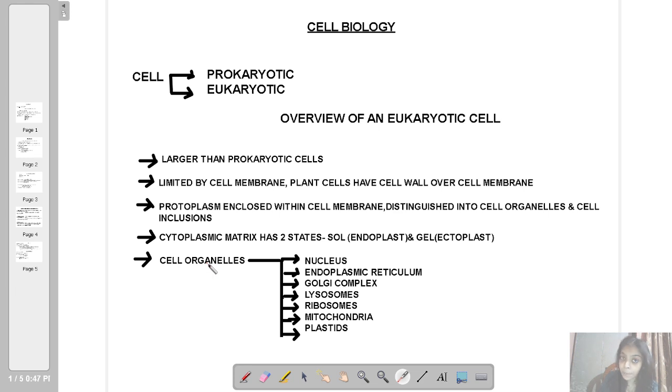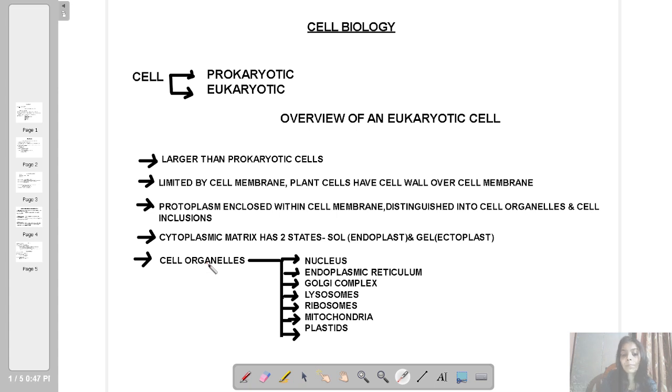These are living. Living means each of these organelles has a specific function to perform. And the non-living parts of the cell are called cell inclusions, about which we will discuss later. Cell inclusions may sometimes be referred to as ergastic substances.